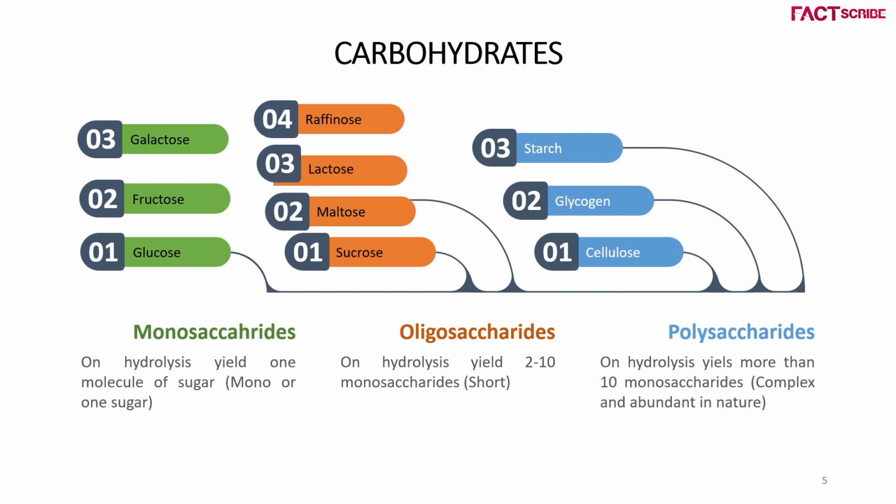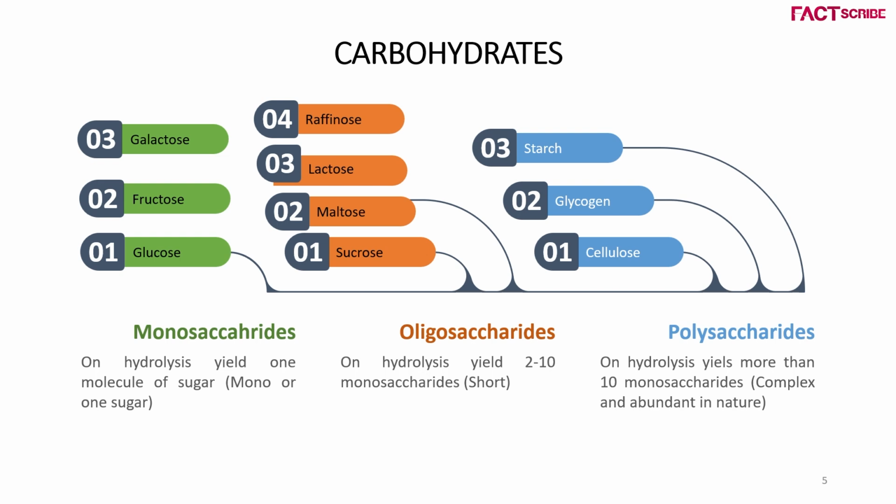The next important classification is oligosaccharide. On hydrolysis of carbohydrate, they yield about 2 to 10 monosaccharides. Example, sucrose, maltose, lactose, and raffinose. If we hydrolyze sucrose, we will get glucose and fructose. That is 2 molecules of monosaccharides. The next is polysaccharide. These are the complex carbohydrates that include cellulose, glycogen, and starch. That is, we get more than 10 monosaccharides on hydrolysis.